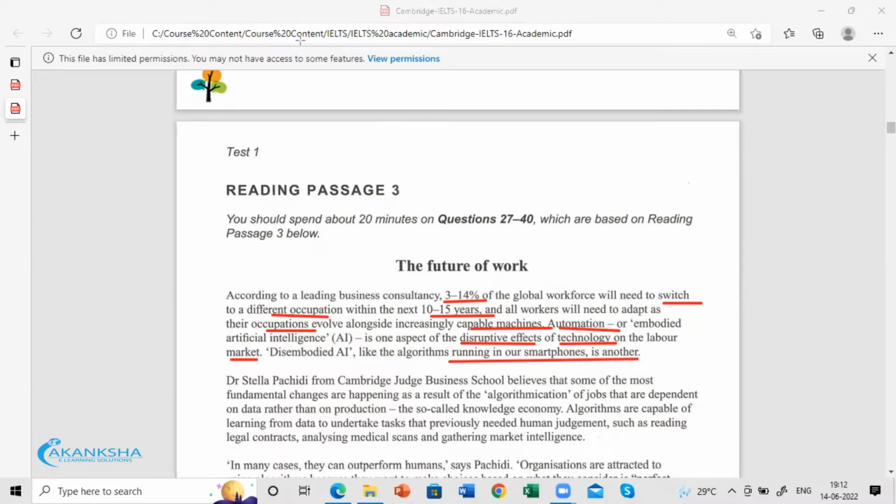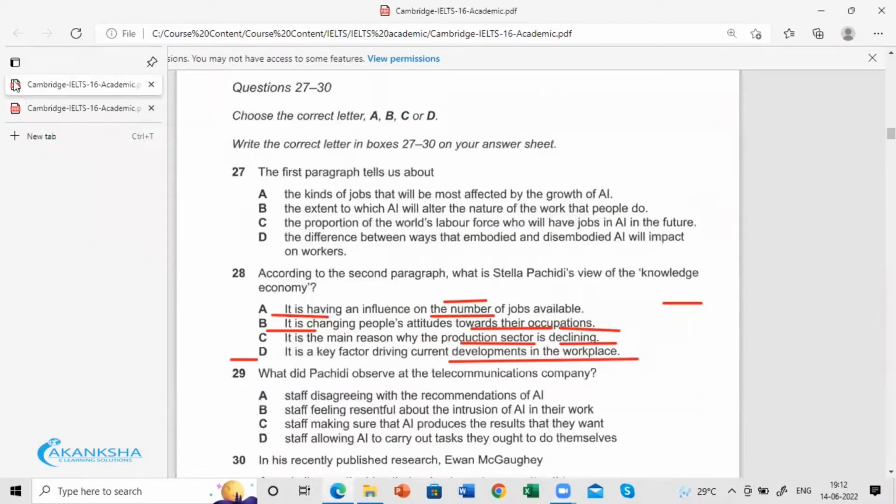Now, when you come down to the paragraph here, option A says the kinds of jobs that will be most affected by the growth of AI.